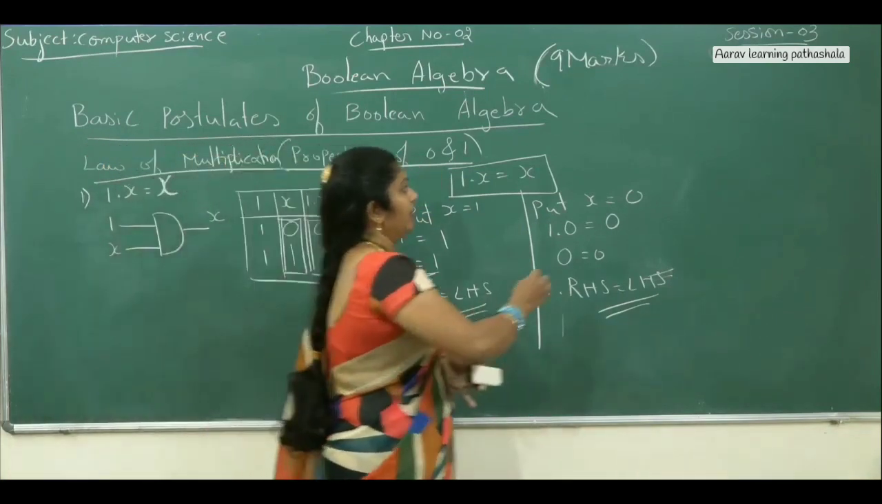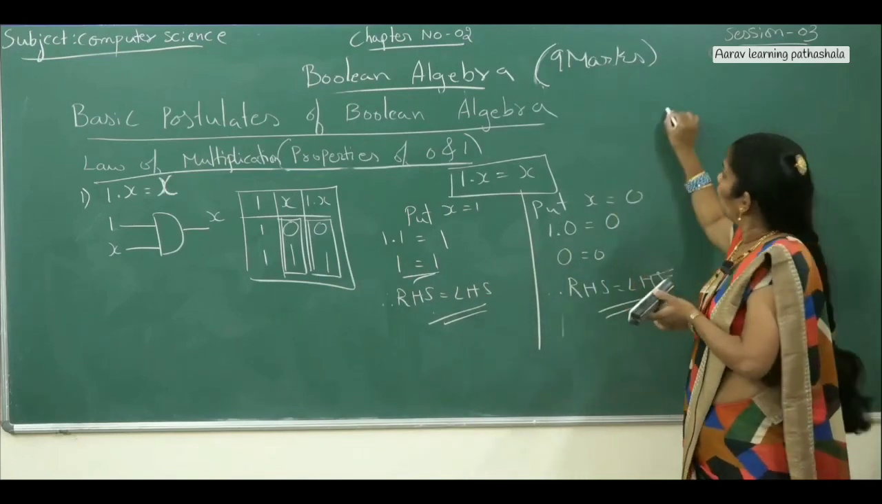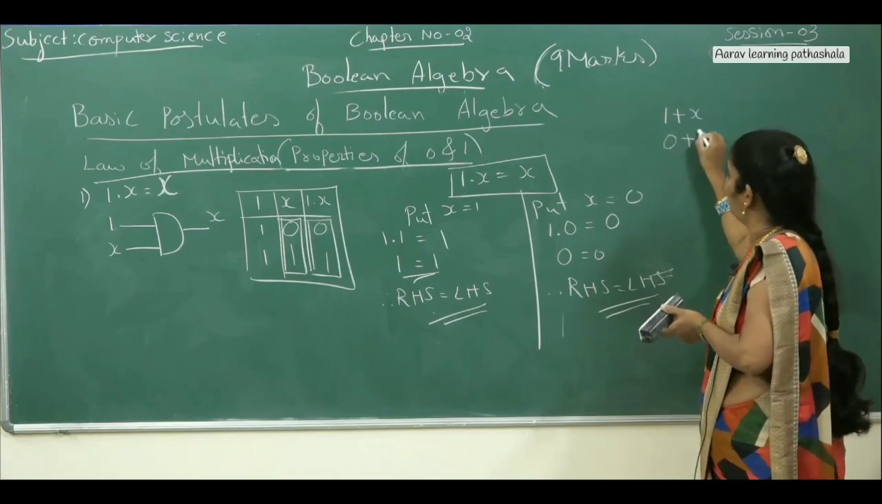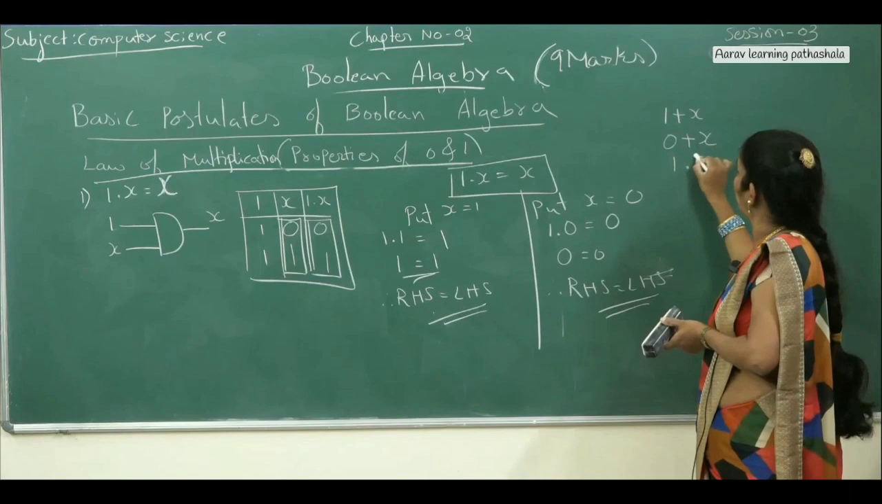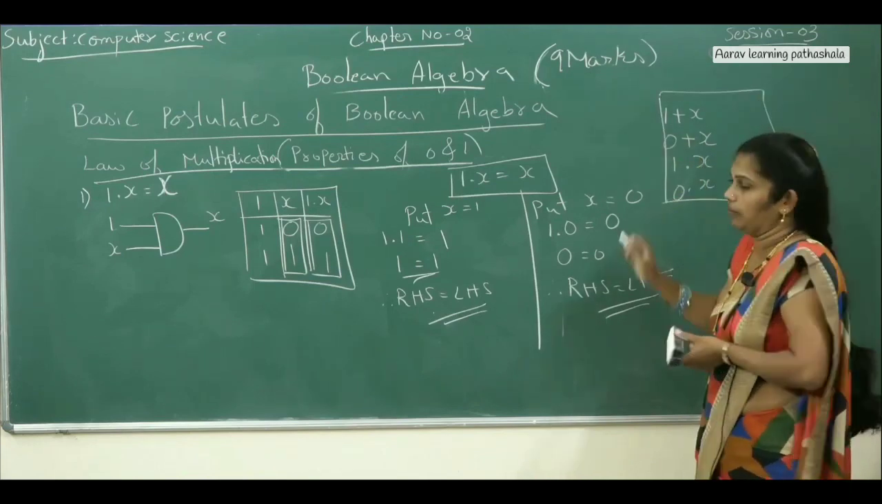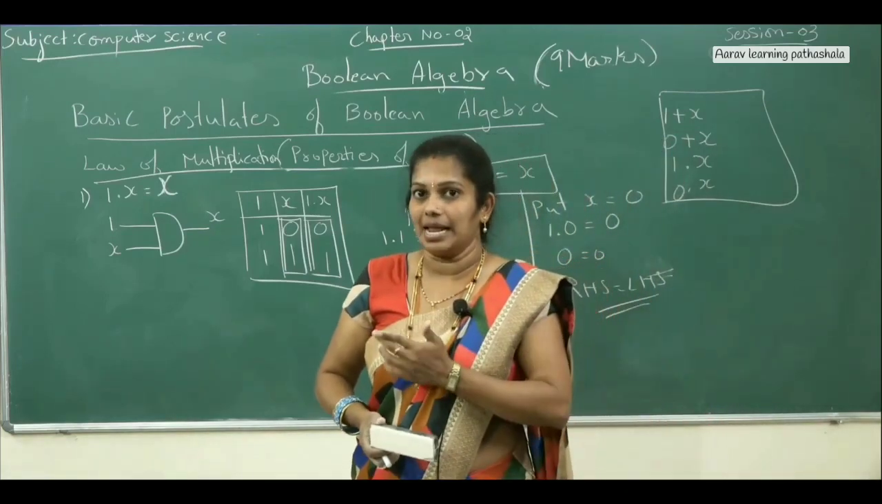These are the 4 properties of zeros and ones. First we explained addition. Under addition we explained 1 plus x and the second one 0 plus x, and the properties of multiplication, 1 dot x and 0 dot x. These are the 4 properties we explained today. The remaining properties we will explain in the next class.